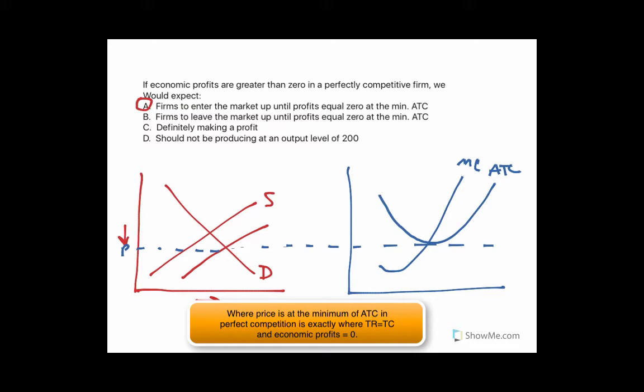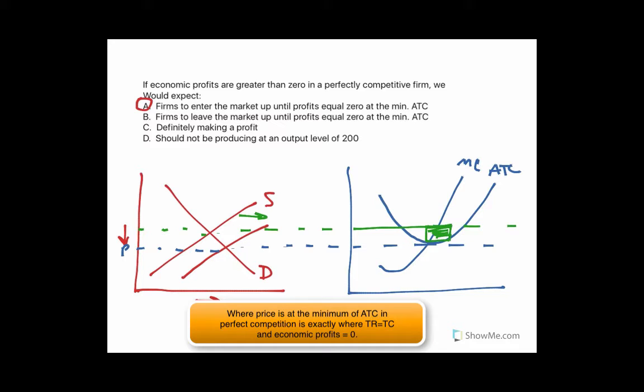And so see, if we're at a price up here, there's positive profits being made. And so what happens is firms enter the market, the supply curve shifts, and the price goes down to the minimum of the ATC. So that's why A is the right answer. So let's look at the other ones.